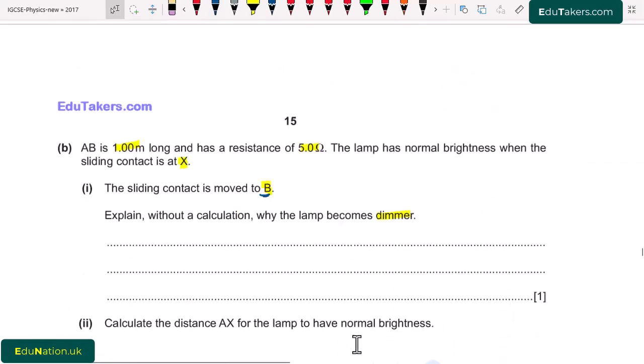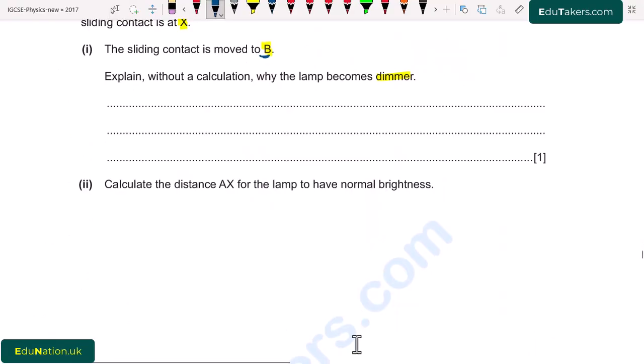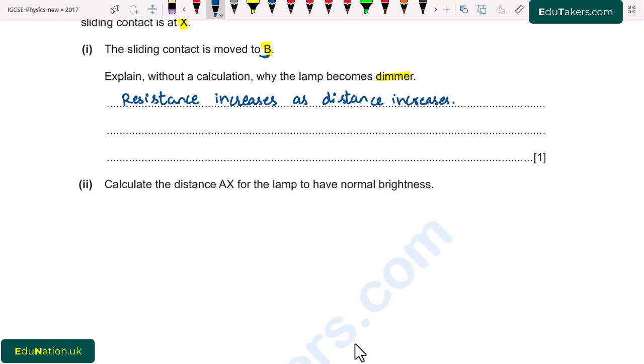I write here, resistance increases as distance increases. By increasing the resistance, current becomes low, due to which the lamp becomes dimmer.